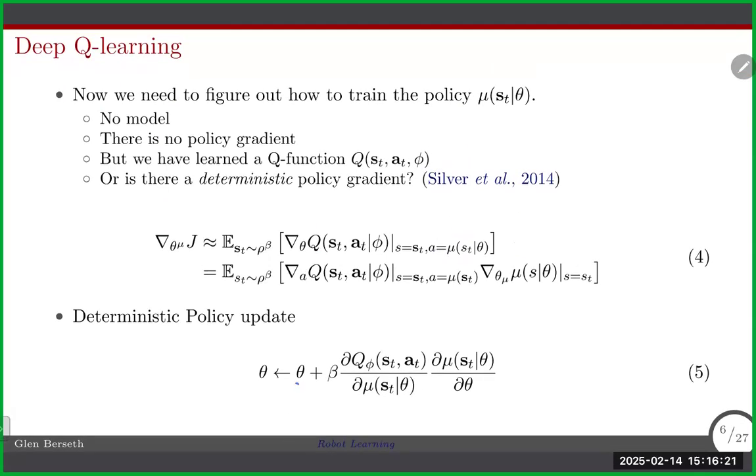And then this just gives us our deterministic update. So, you know, the partial derivative here of the Q function along with the partial derivative here for the actual policy. And then we just compute gradient updates that way. And that's how we update the policy. And then as our Q function gets more and more accurate, so too should our policy here, being able to maximize actual Q values, or sums of rewards in the environment.